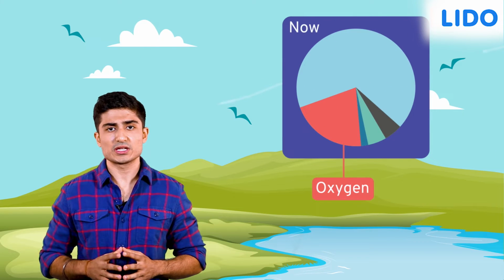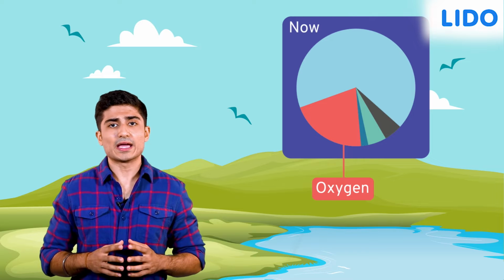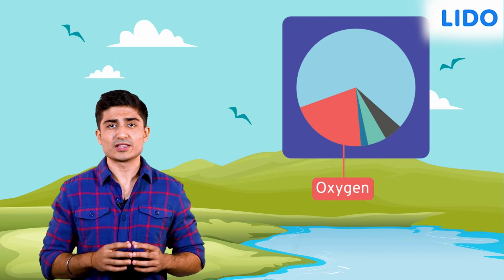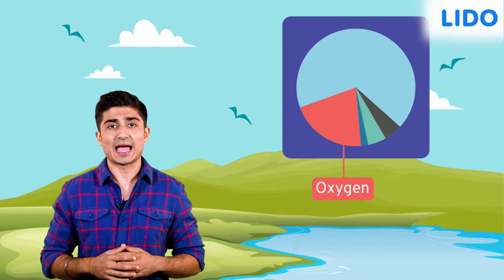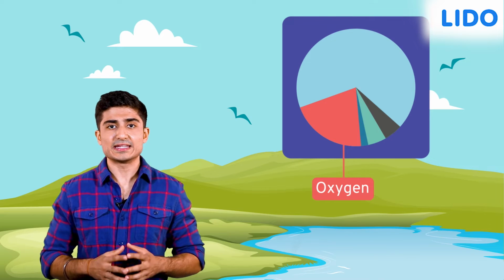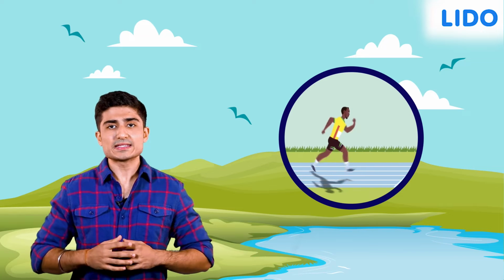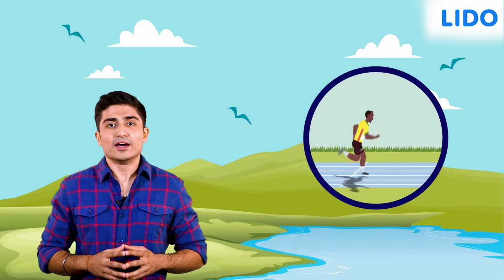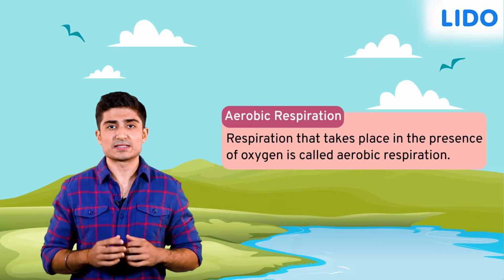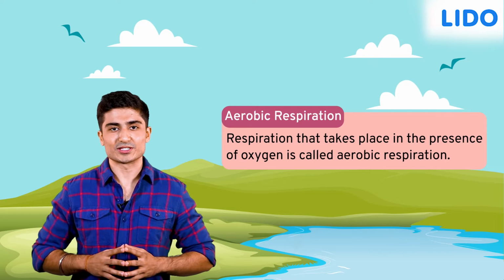Fast forwarding lakhs of years, there was a change in both the air and the organisms that called Earth home. The air developed to have a sufficient amount of oxygen in its composition. Organisms also evolved from unicellular beings to more complex and developed organisms that needed more energy than anaerobic respiration provided. Organisms adapted to respire by breathing in oxygen from the air. Respiration that takes place in the presence of oxygen is called aerobic respiration.